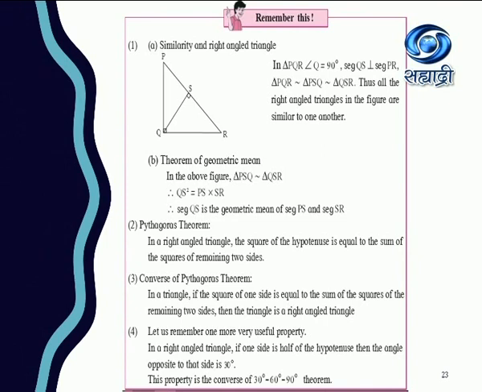So this property is the converse of 30, 60, 90. What is 30, 60, 90? In a right angle triangle, the side opposite to 30 degrees is half of the hypotenuse, and the side opposite to 60 degrees is root 3 upon 2 times that of the hypotenuse.